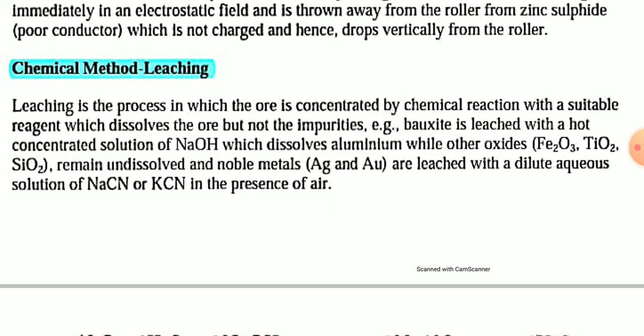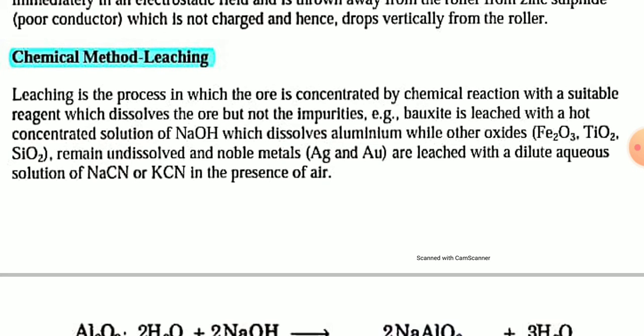So using the chemical method of leaching, you can concentrate bauxite ore or ores of noble metals like silver and gold.